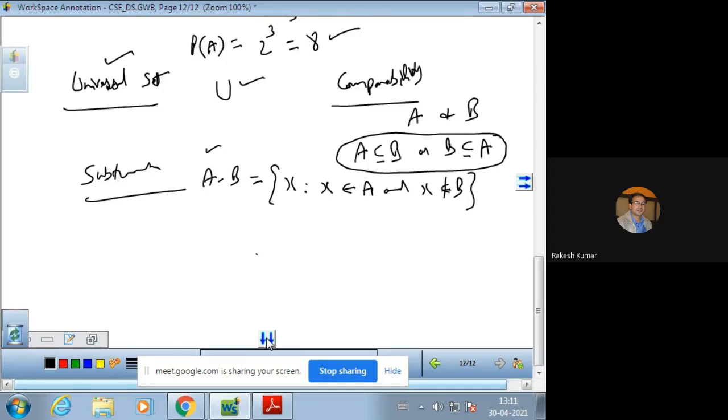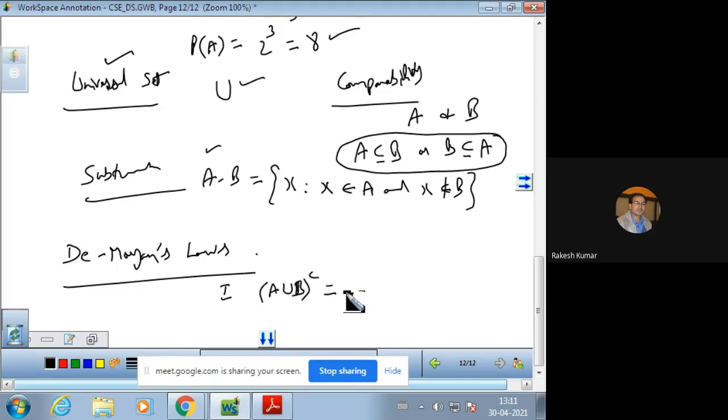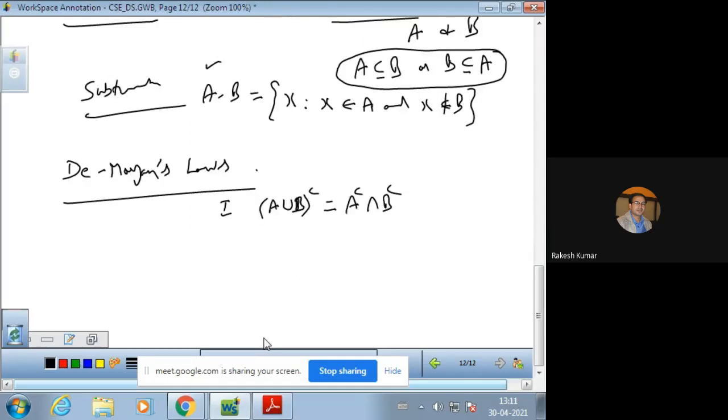So there are different kinds of properties which can be proved. The more basic laws are, these are the important laws of set theory. The name of the laws is De Morgan's law, and the first law is (A union B) complement is A complement intersection B complement, and the second law will be (A intersection B) complement is A complement.